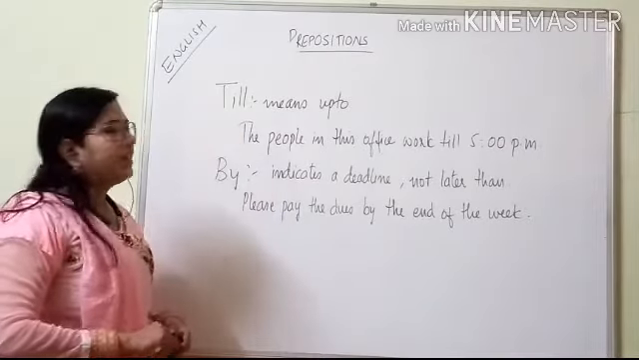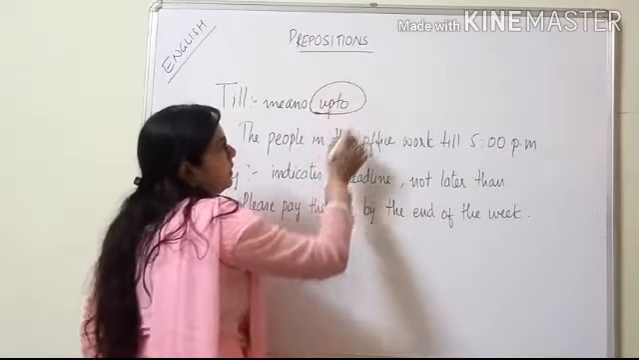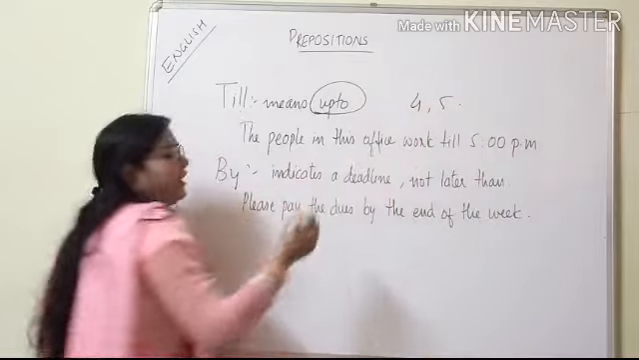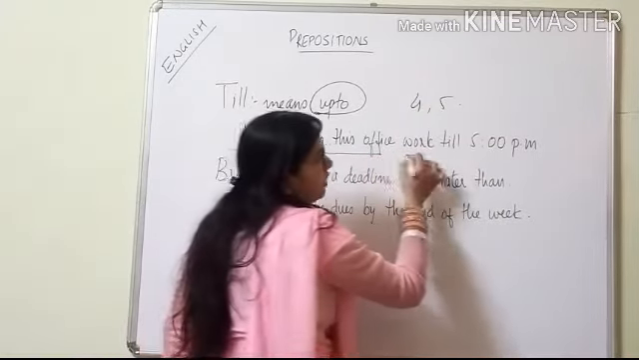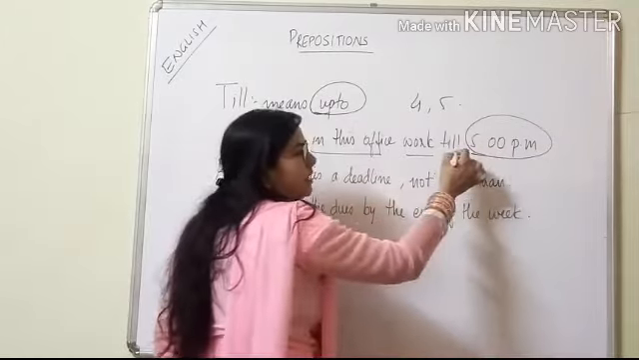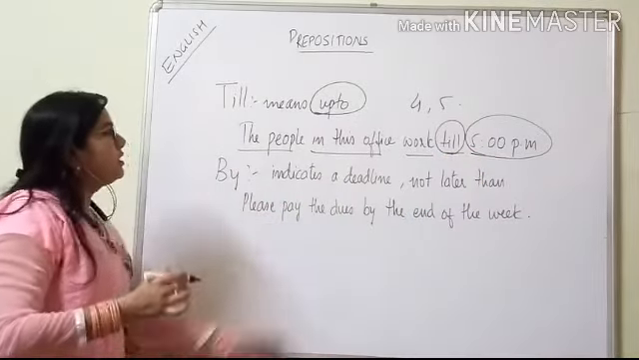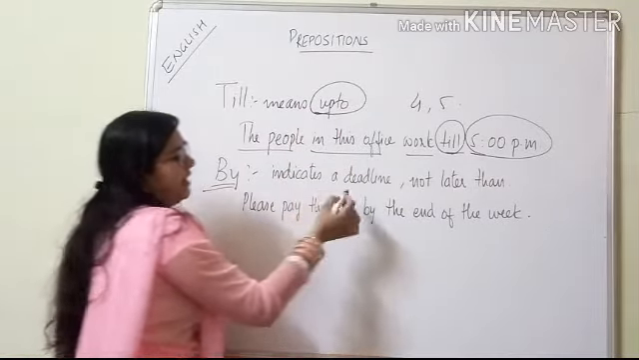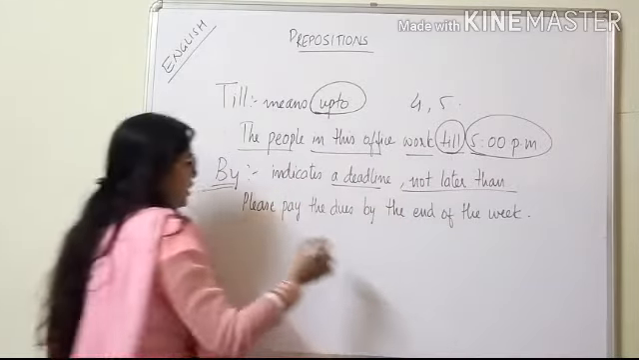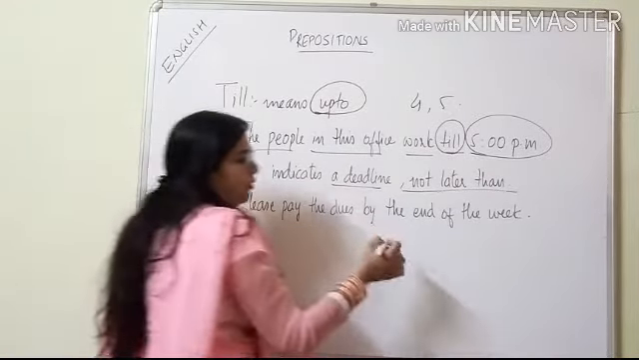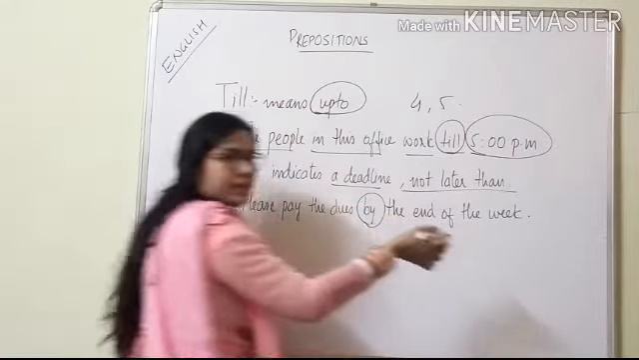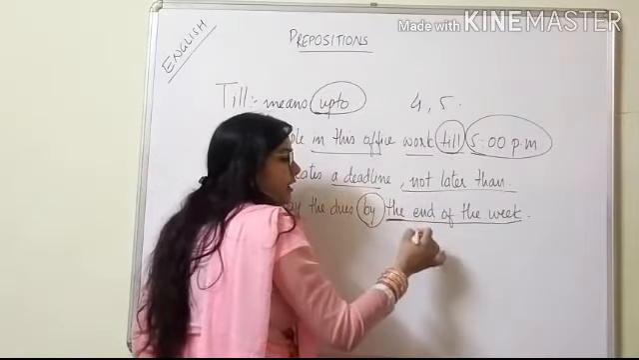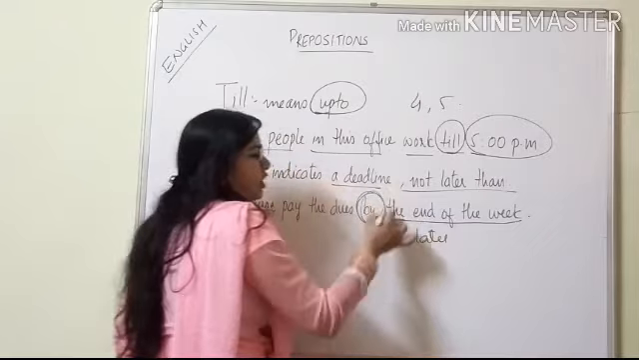Next one is "till". "Till" means up to. A time limit is given, like up to 4 o'clock, up to 5 o'clock. For example, the people in this office work till 5 p.m. Here "till" means up to 5 p.m. Next is "by". "By" indicates a deadline, not later than. For example, please pay the dues by the end of the week. It means not later than the end of the week. This is called a deadline.